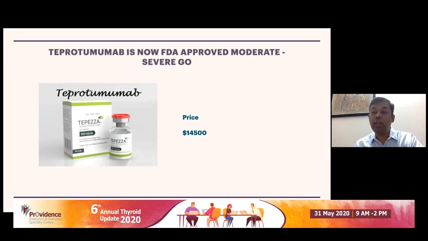Typically, the best result that you obtain with glucocorticoid therapy is subsidence of inflammation. You don't get a reduction in proptosis. Proptosis reduces only by 0.6 millimeter in glucocorticoid studies. So definitely there is a heaven and hell of a difference when you use teprotumumab in the treatment of thyroid-associated orbitopathy.